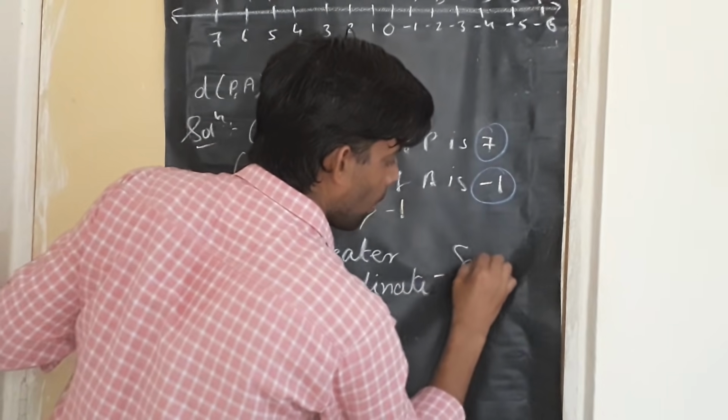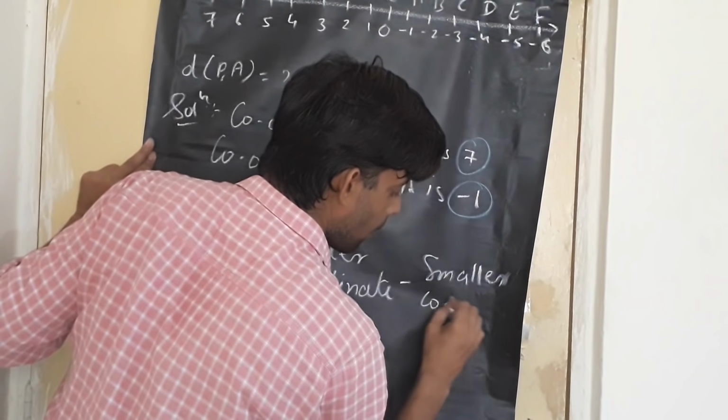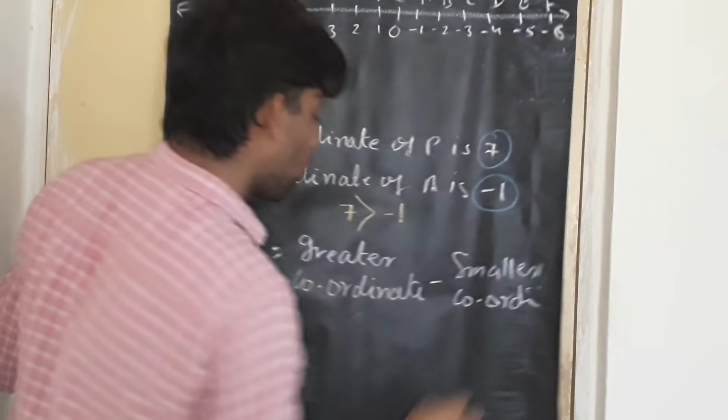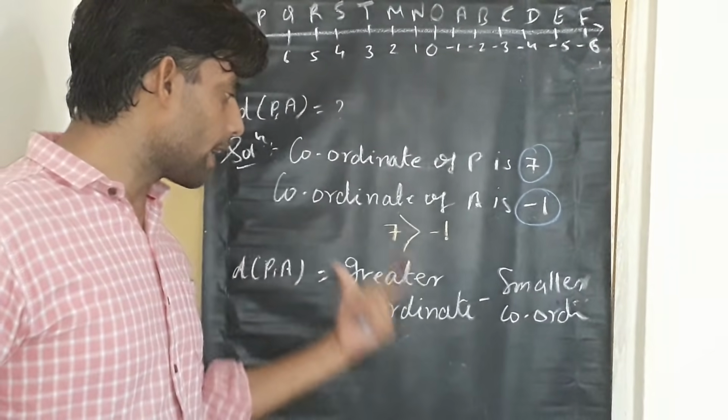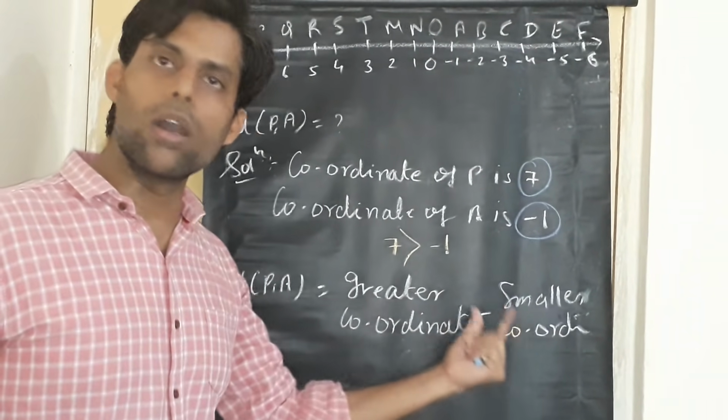Repeating, what is the formula for distance? Greater coordinate minus smaller coordinate.